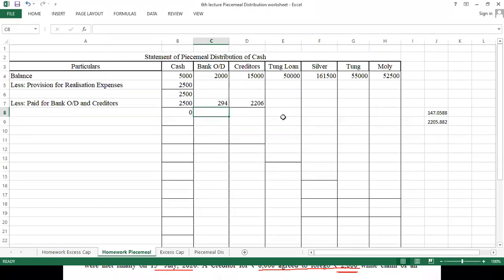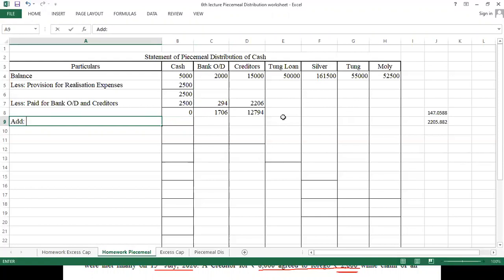This point is clear. Anybody have any doubt? No doubt, sir. Okay. So 2,000 minus 294, it comes 1,706. Okay, and here it will be 12,794.